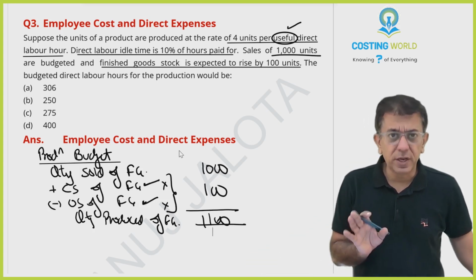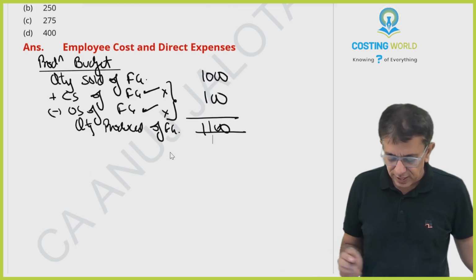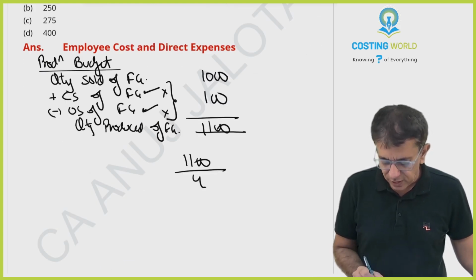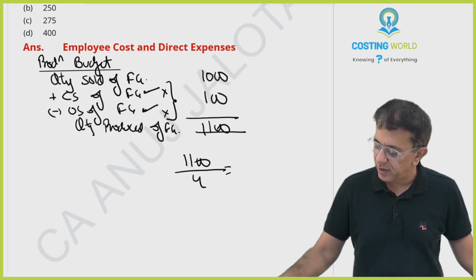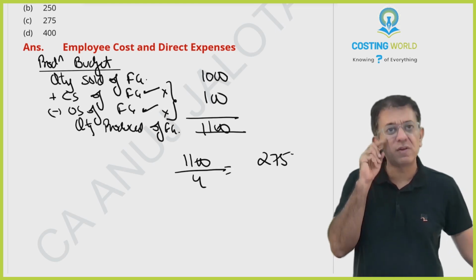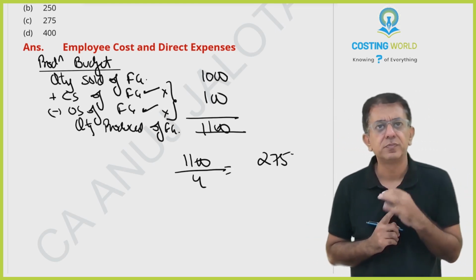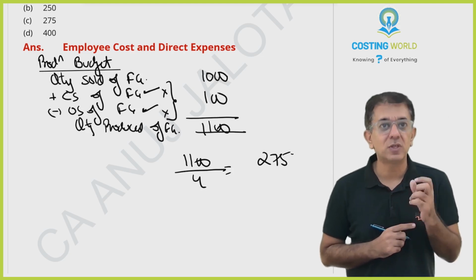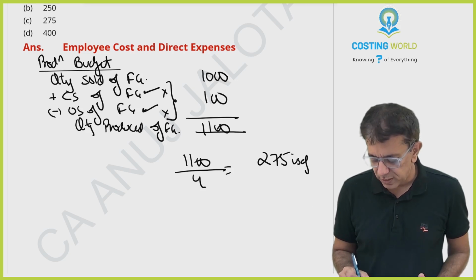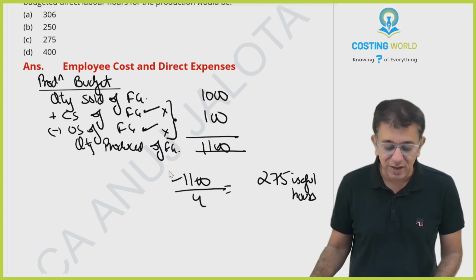But we don't want quantity produced, beta. We want hours to be paid for. So 1100 units, divided by 4, will give you 275. Now tell me one thing: are these the useful hours or the hours paid for? These are the useful hours, no? Because these are the hours that we will be working. So 275 useful hours are needed to produce 1100 units.